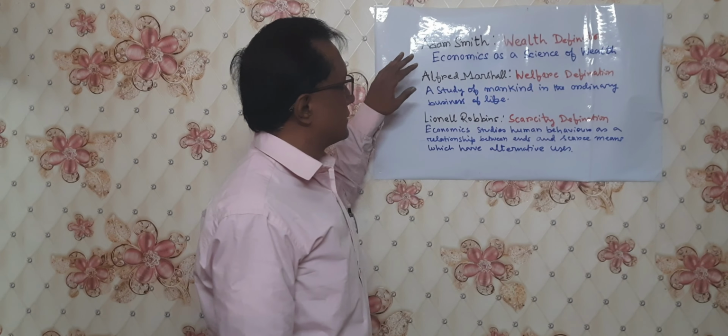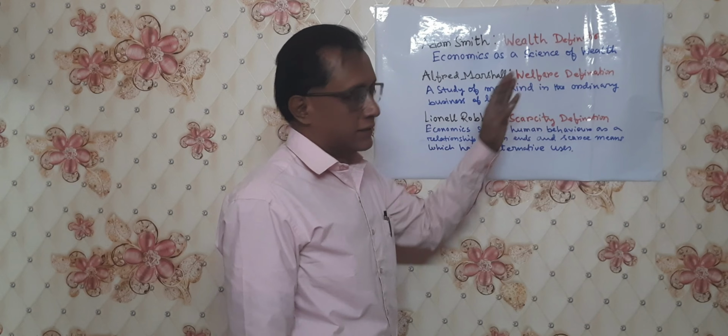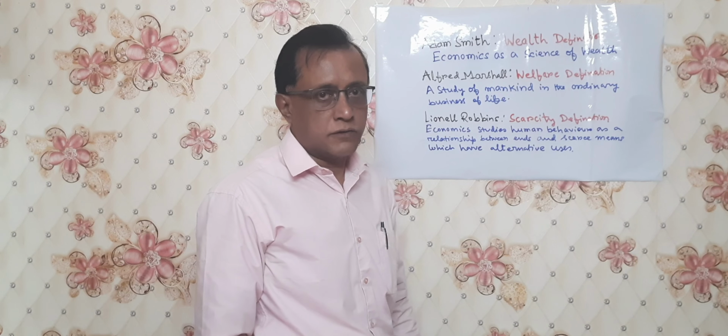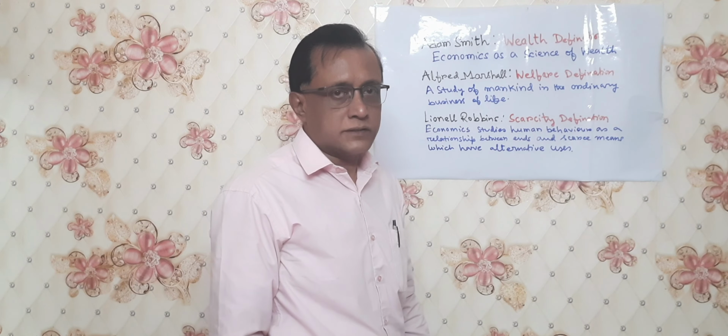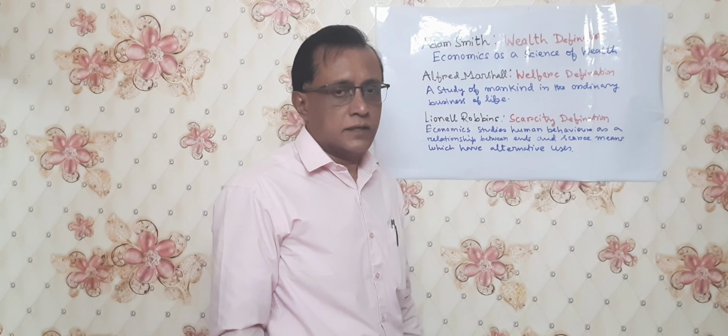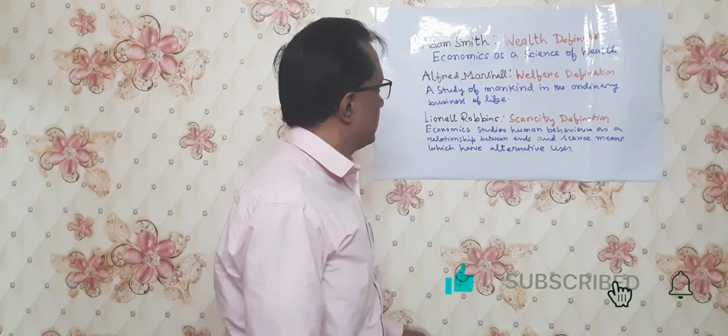Adam Smith described economics as a science of wealth. His definition is known as the wealth definition. He is the first one who defined economics. Before that, mankind didn't know what economics was. Nobody had told of it as a subject until it was introduced by Professor Adam Smith. So he is regarded as the father of economics.